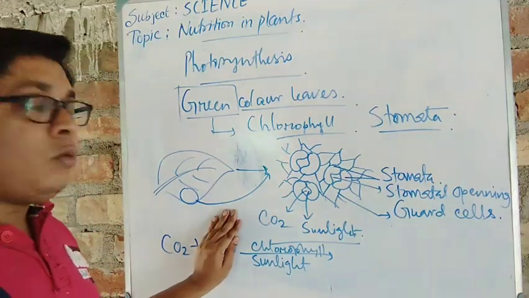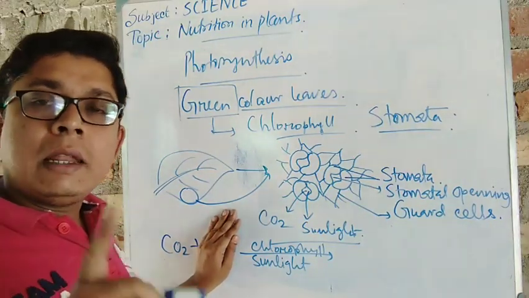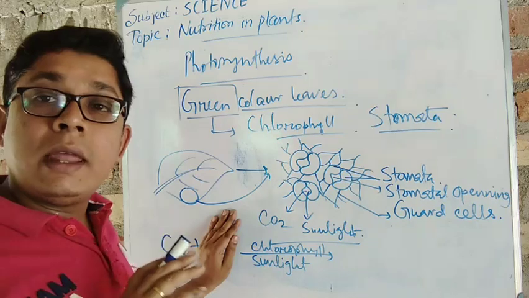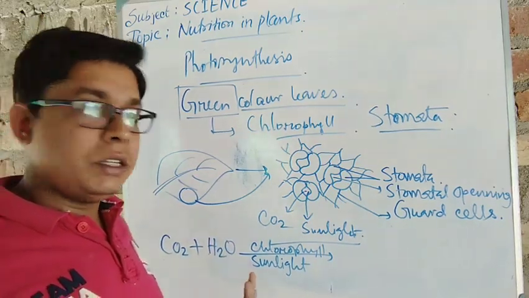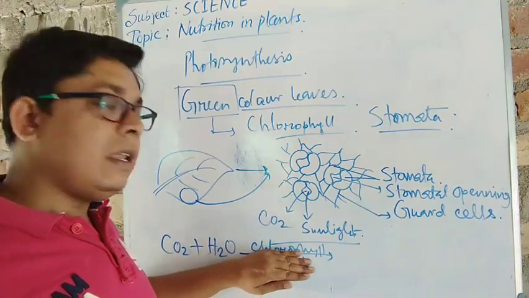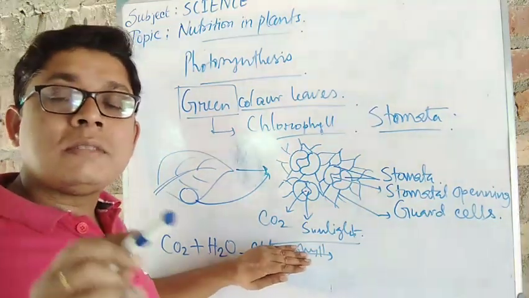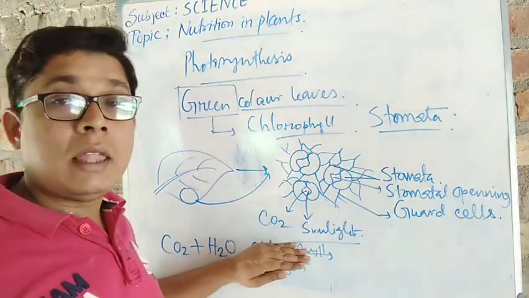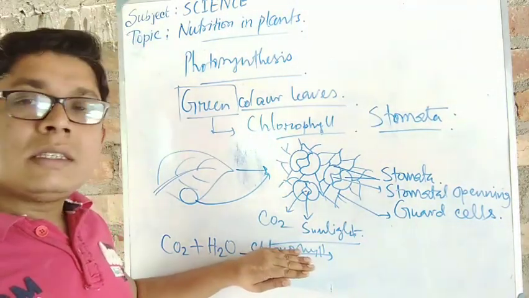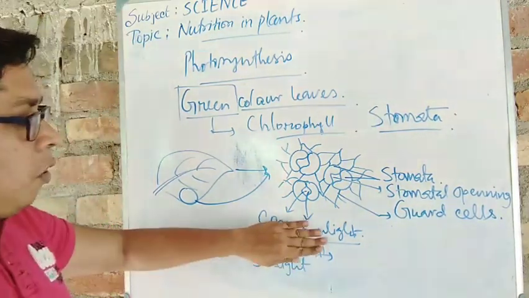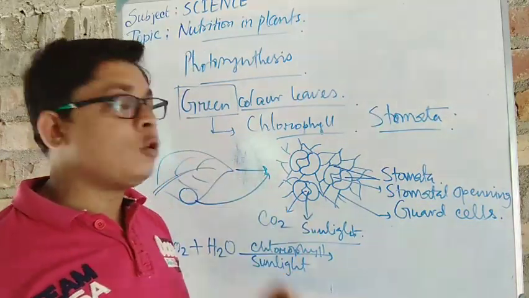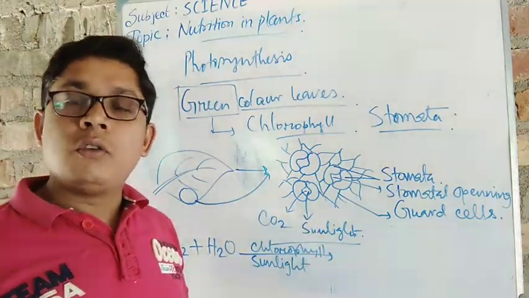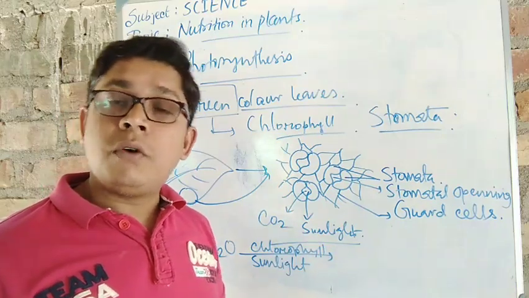Otherwise starch will not convert into carbohydrate or glucose. Next, if you turn off the water, we know that, being organisms, we cannot stay alive without water, right? So water is a must. Next, if I turn off the sunlight, we know that the photosynthesis process mainly takes place in the daytime, not at night. Got it? So that's why sunlight is needed. And if we turn off the chlorophyll, is it possible? Because chlorophyll is the ultimate part where the light is taken. So without chlorophyll, we cannot think about the photosynthesis process.